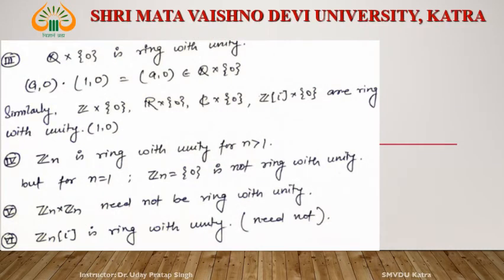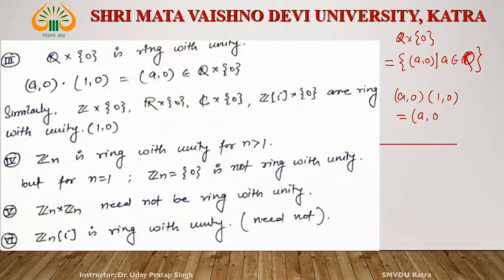Now see, what about Q cross 0? Q cross 0 is a ring with unity. What is Q cross 0? It is nothing but the Cartesian product of two sets: one is the rational numbers and the other is 0. Its ordered pair is denoted by (a,0) where a belongs to Q. Then what is (a,0) into (1,0)? It is (a into 1, 0 into 0), that is (a,0).